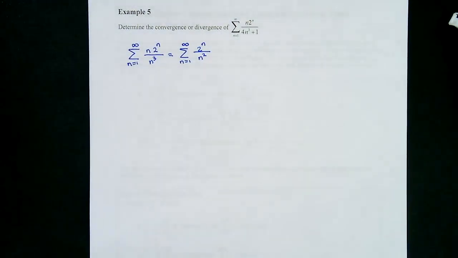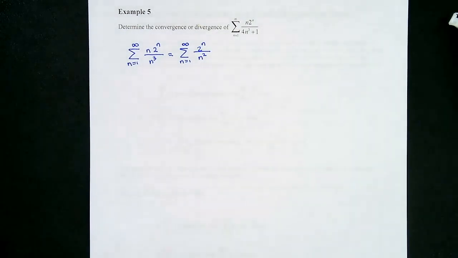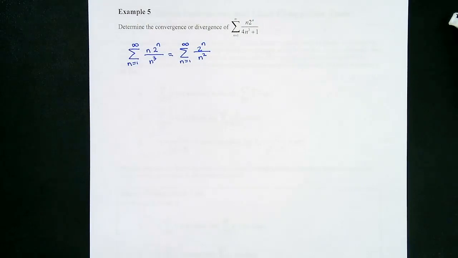Okay. So how do we figure out the convergence? Because this isn't a geometric series and it's not a p-series, right? And I definitely wouldn't want to integrate this. It's not easy to integrate. So forget the integral test, right? So what else do we have? You should be thinking, what are some other tests that we can use? Can't use a p-series, can't use a geometric series, and I wouldn't use the integral test because it's just too hard to integrate.